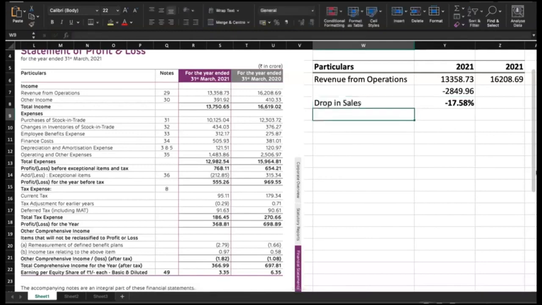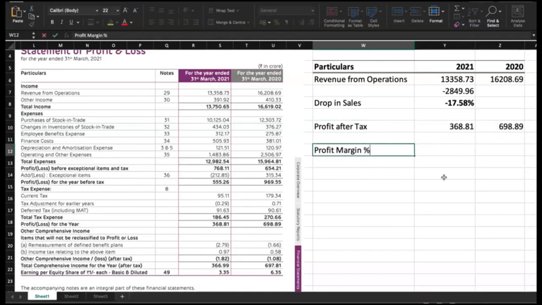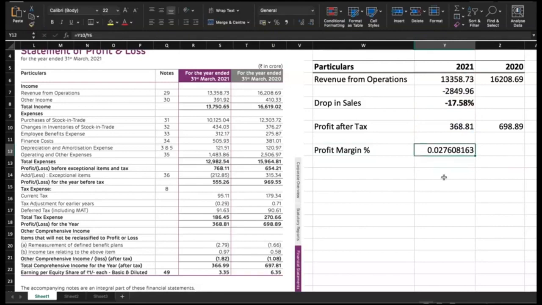Fine. Number 2, let's understand what is the profit margin here. To calculate profit margin, we need profit after tax. It is 698.89 crore in 2020 and 368.81 in 2021. So again, what we could see is a drop, but let's measure this profit margin. Profit margin is nothing but this profit after tax divided by this revenue from operations, and it is 2.76% in 2021, whereas it was 4.31 in 2020.